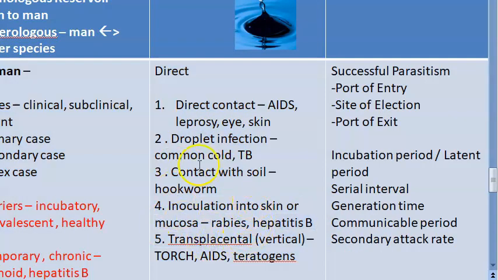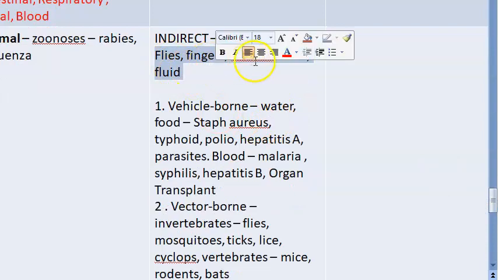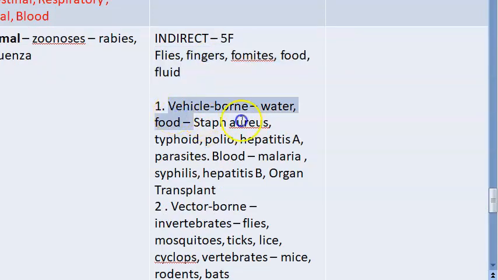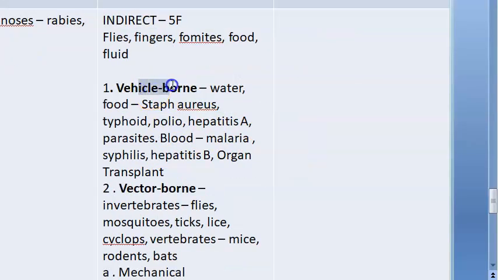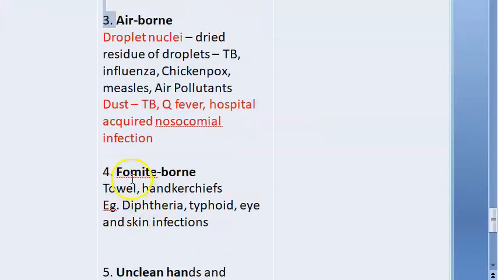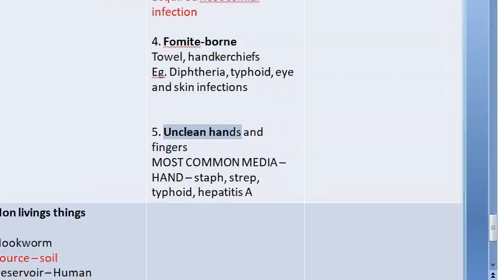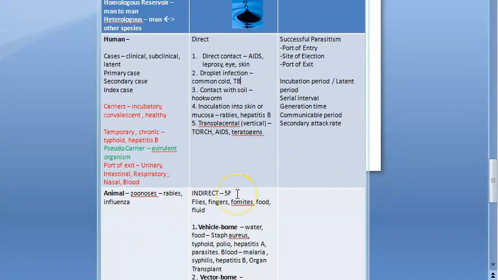Transplacental is also direct, from the mother to the fetus. Then in indirect, what all you have? 5 F's: flies, fingers, fomites, food, fluid, okay. So basically the agent can come vehicle borne, vector borne, airborne, fomite borne, and unclean hands, okay. You have these many. So in mode of infection, we have only two: direct and indirect, okay.